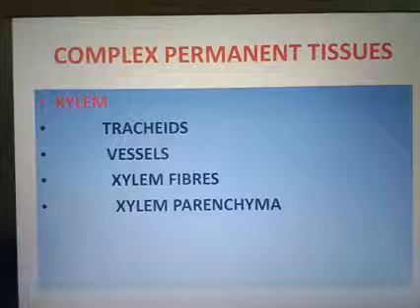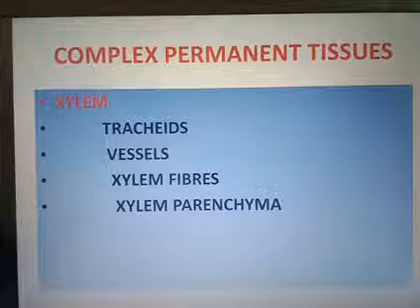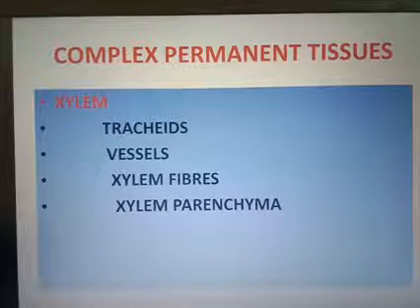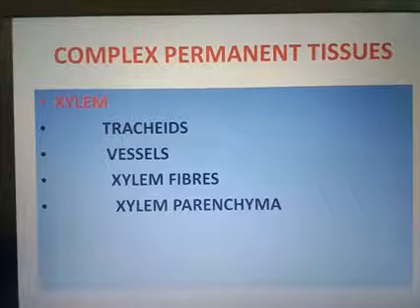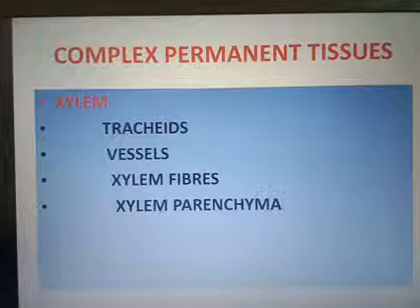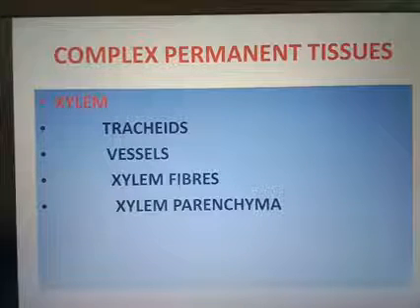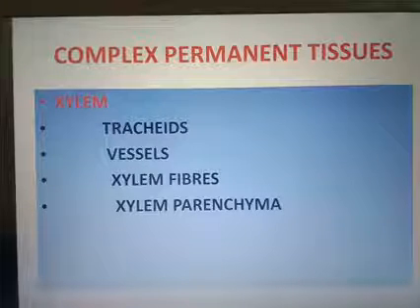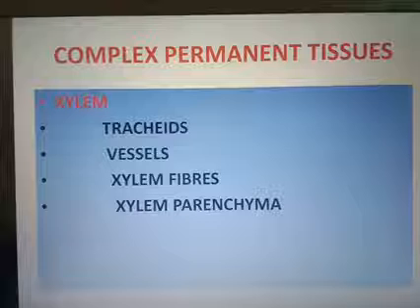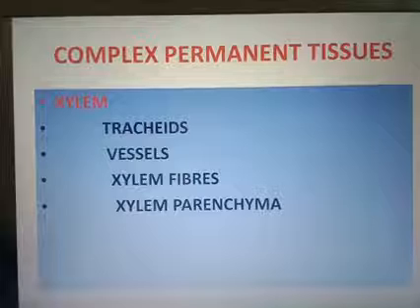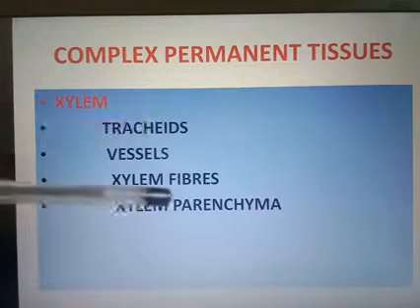Next we are discussing the complex permanent tissue. Complex permanent tissues are xylem and phloem. Simple means it is made up of only one kind of cells. Complex means they are made up of more than one type of cells. That's why the name is complex permanent tissue. Xylem is made up of tracheids, vessels, xylem fibers and xylem parenchyma. All these cells have their own function in the xylem.